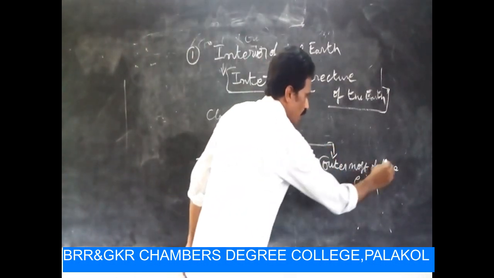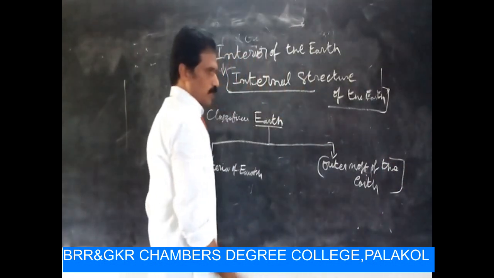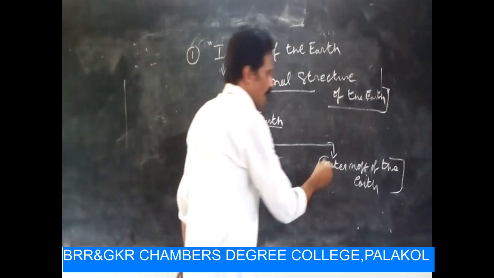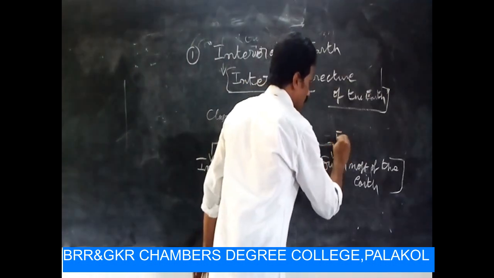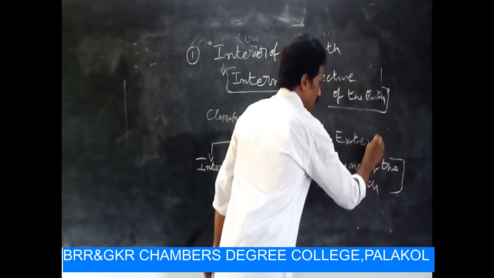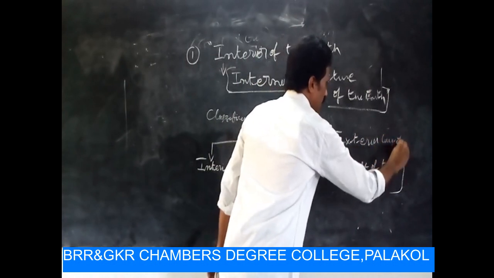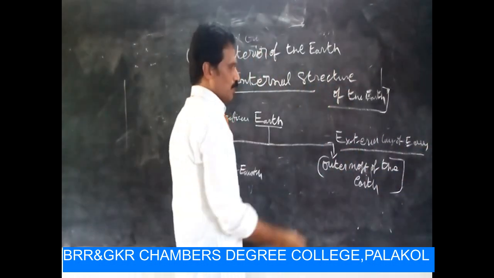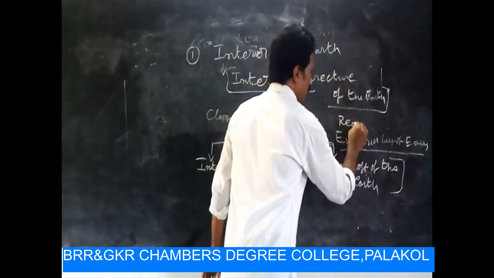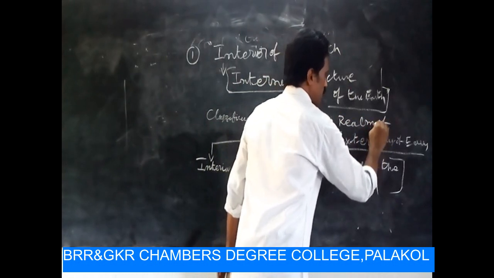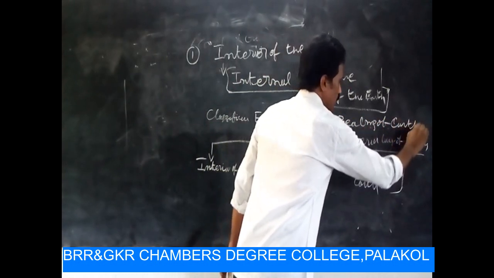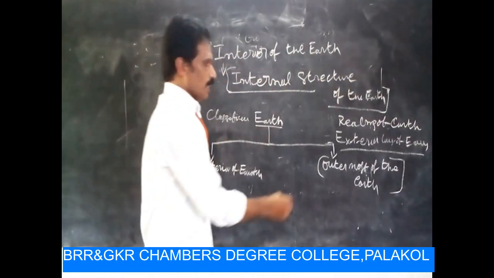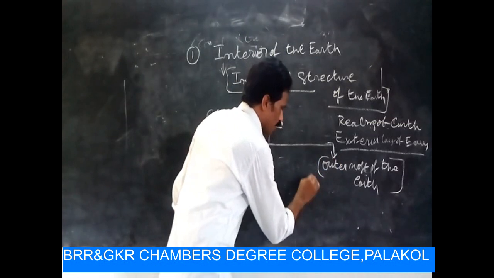Outermost layer of the Earth is also called as external layer of the Earth. It is also known as rims of the Earth. So there are four types.